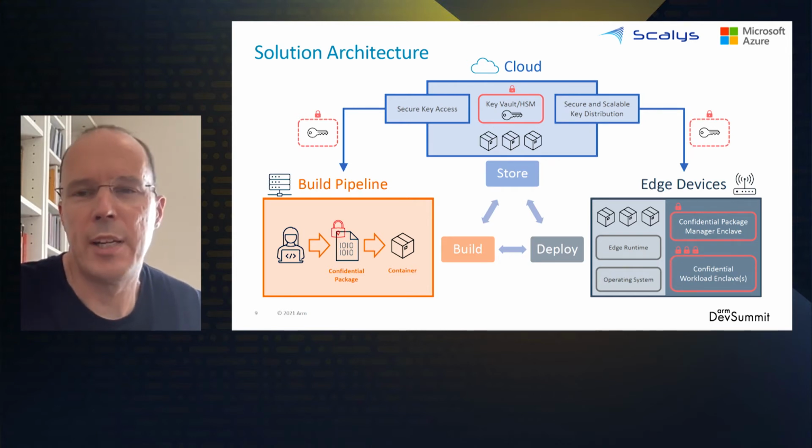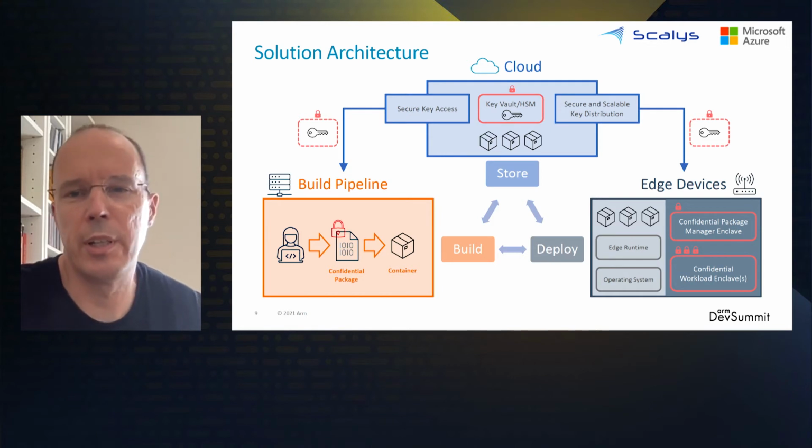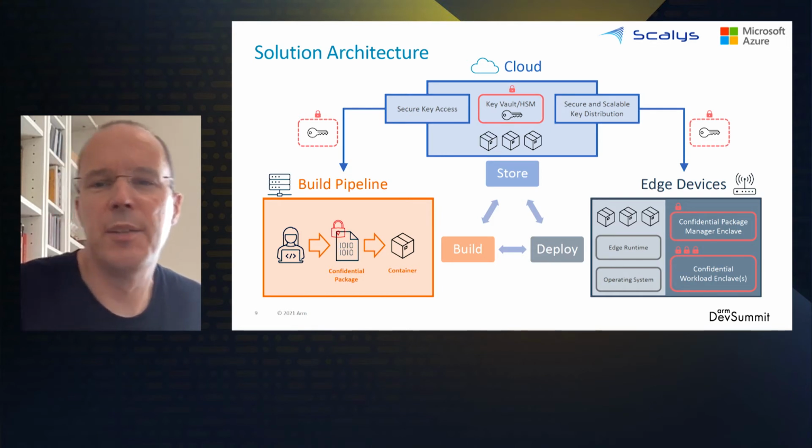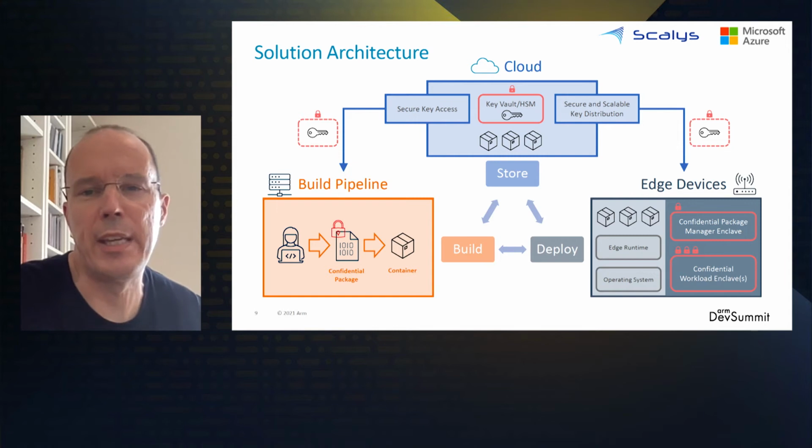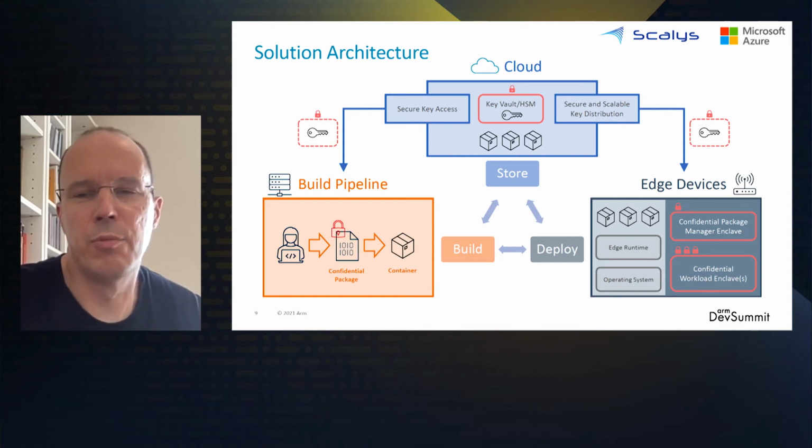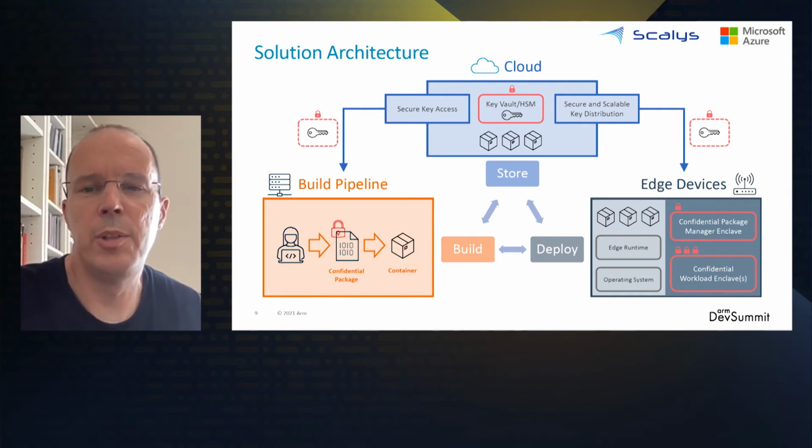So we only use this shared key once, when the application is first deployed to its target device. Now, shared keys of this kind are commonly called class keys, and once the application reaches its target device, it's going to be re-encrypted. It will be re-keyed using a new key that is completely tied to the hardware of that single specific device and never leaves it. This use of a class key is one of the factors that enables the solution to scale to a large number of devices.